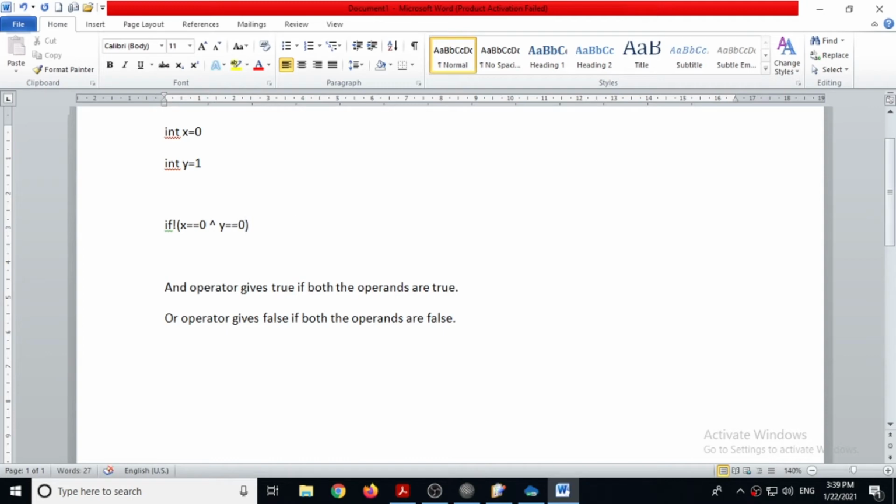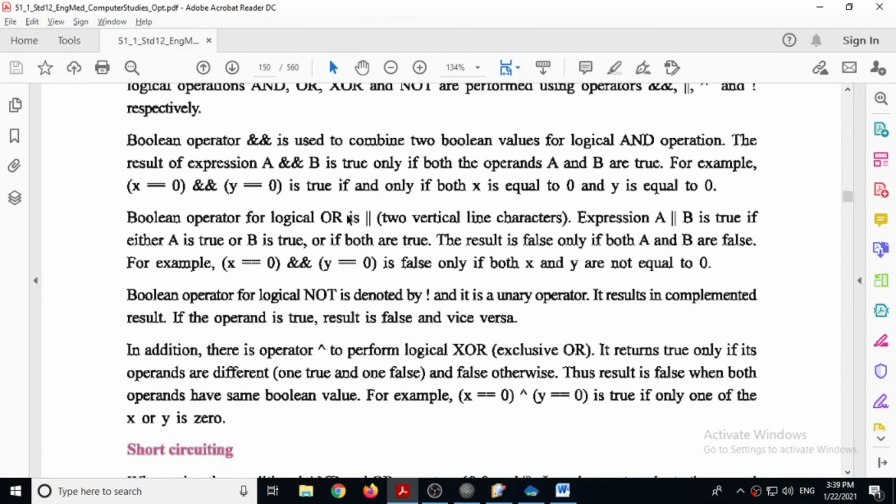Here both must be different. The first operand is true because we have given the value of x as 0. But y is not 0, it is 1. So if both are different, then it will give true. But if both are similar, then it will give false. So that is XOR. We will stop up to this. Thank you.